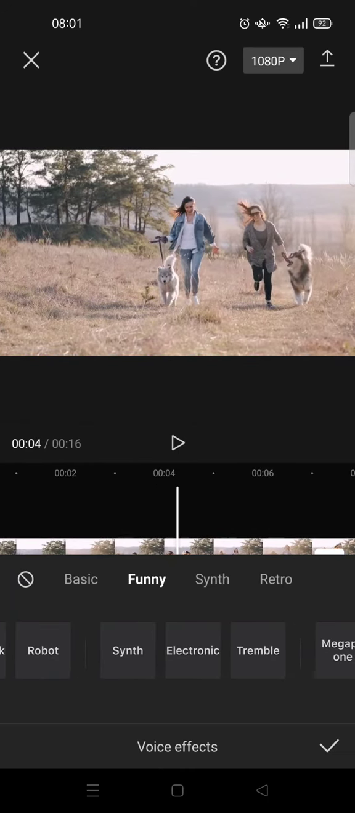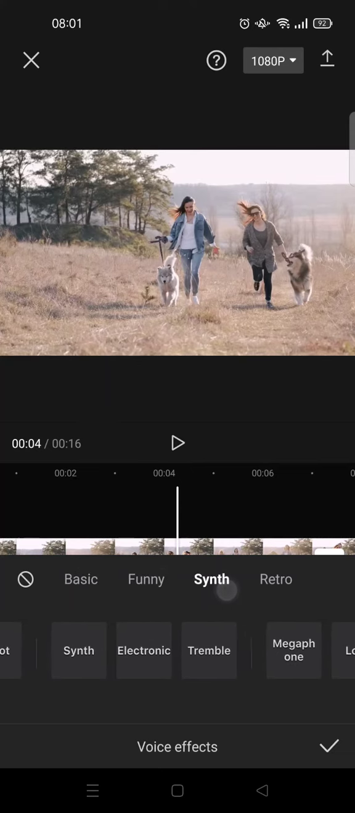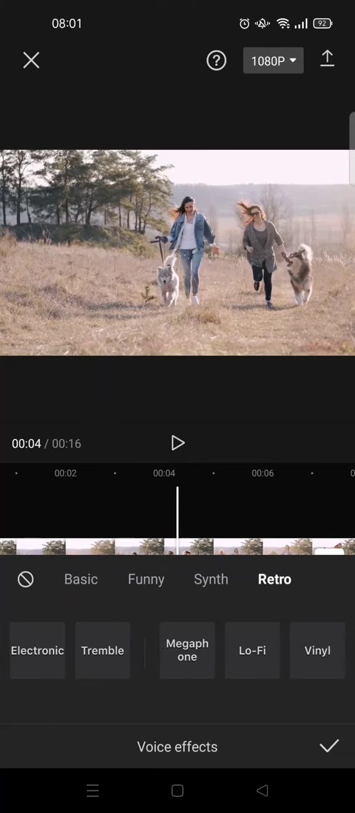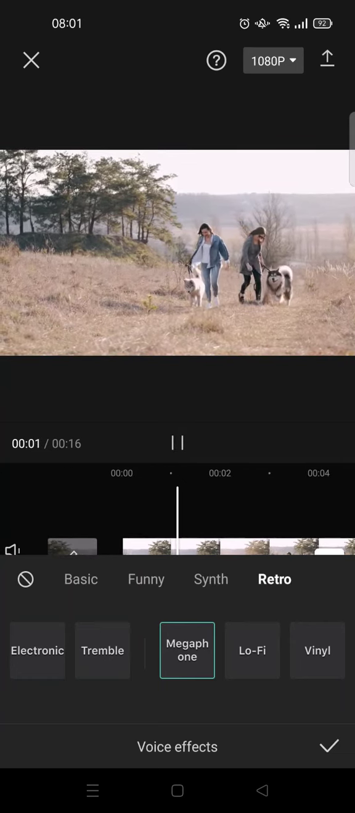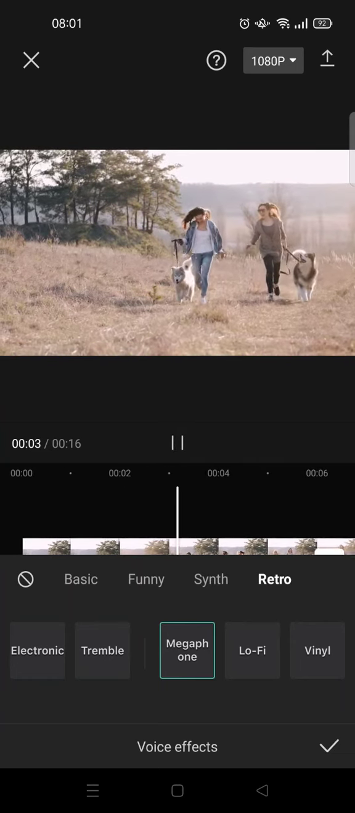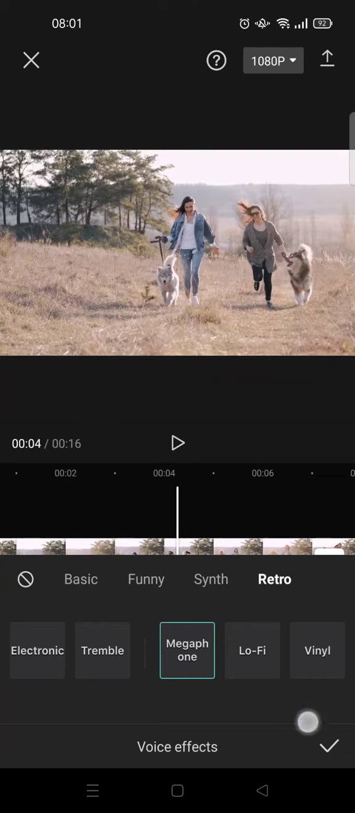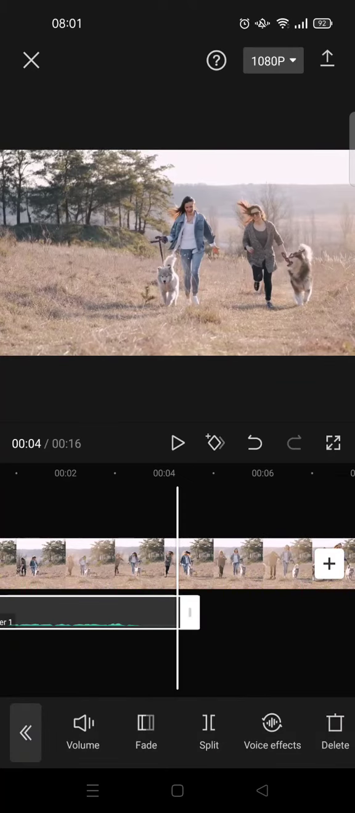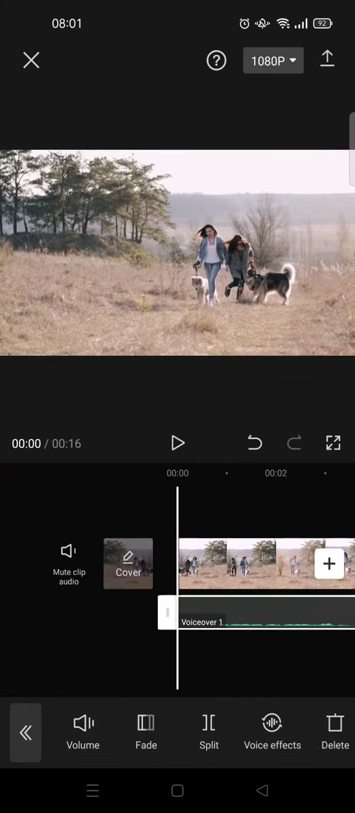And there are so many other options that you can use. So there are 4 categories: basic, funny, synth, and retro. So you can just choose one of them that fits your need the most. Okay, so when you're done, just click on the check icon and click on the arrow to save the video with your voice in it.